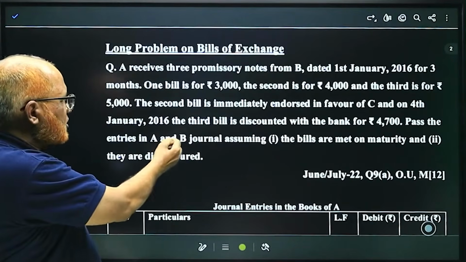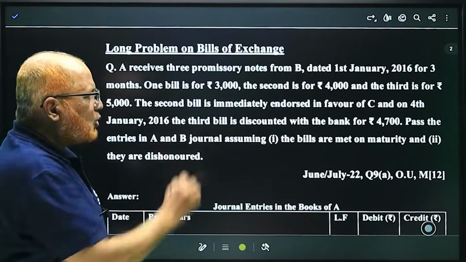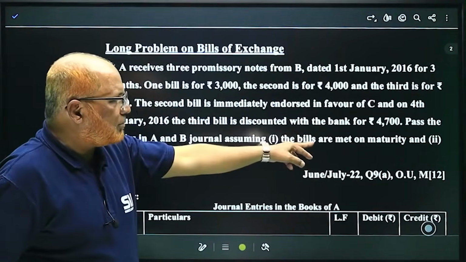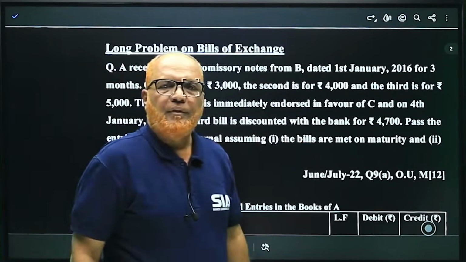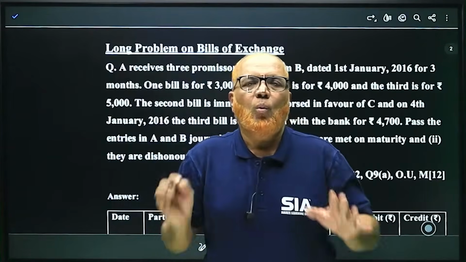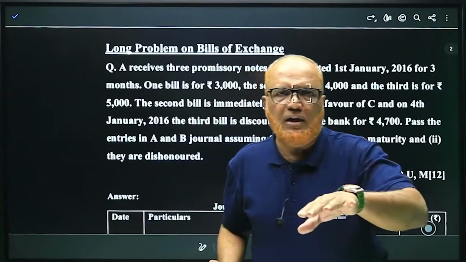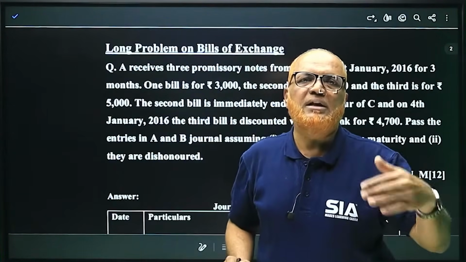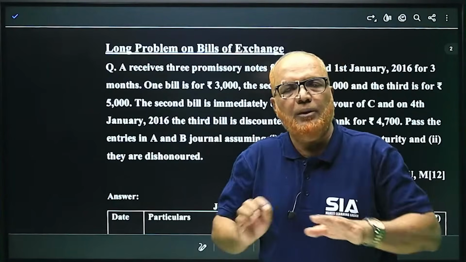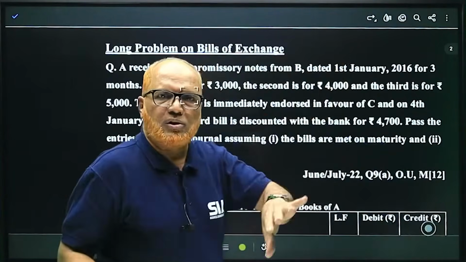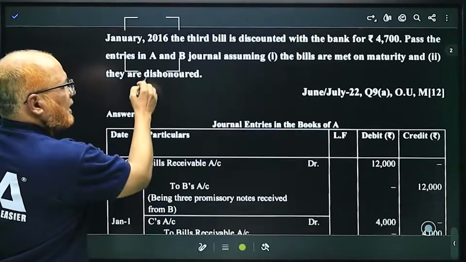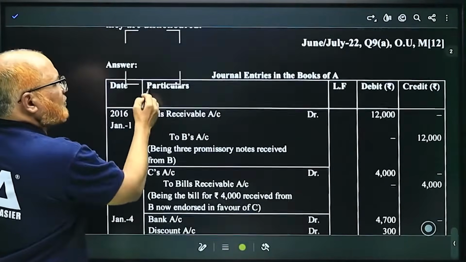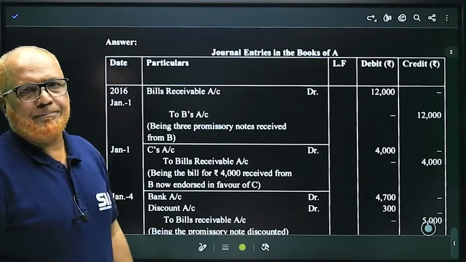Pass the entries in the books of A and B journal, assuming the bills are met on maturity and the bills are dishonored. That means 2 cases are there. What are the entries when the bill is honored, and what are the entries when the bill is dishonored? In both cases, we have to pass the entries in the books of A and B. Now, see carefully. First of all, journal entries in the books of A.